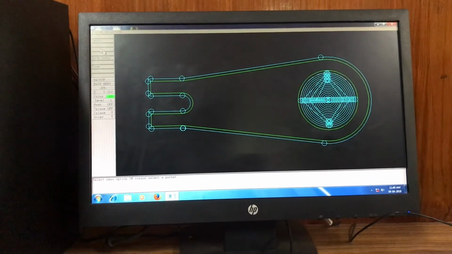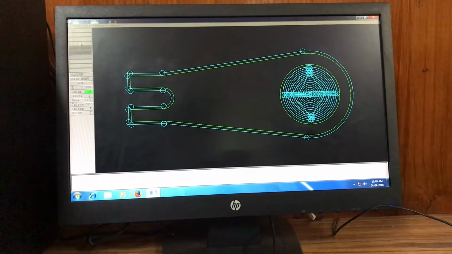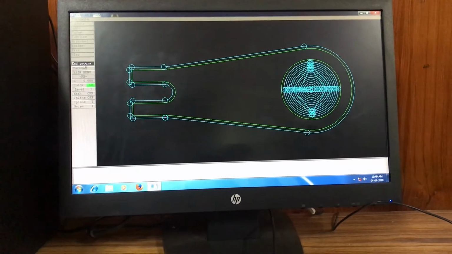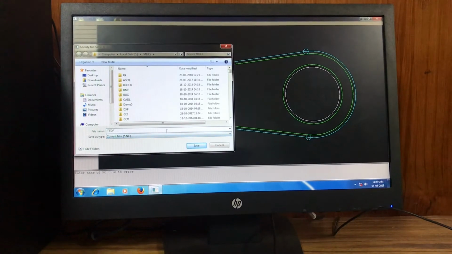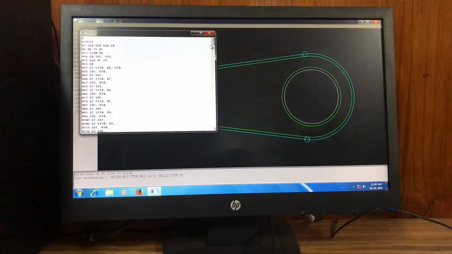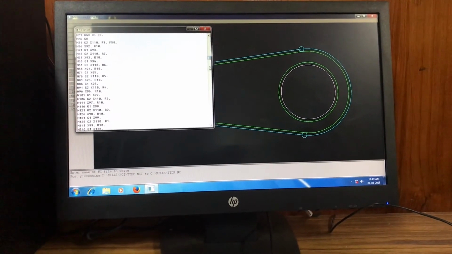All done. Accept the toolpath, yes. End the program. Run the post processor, yes. Save. Program for pocketing is generated.